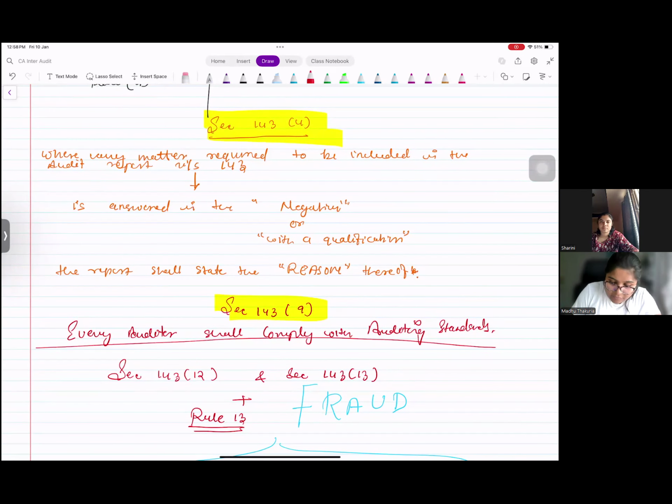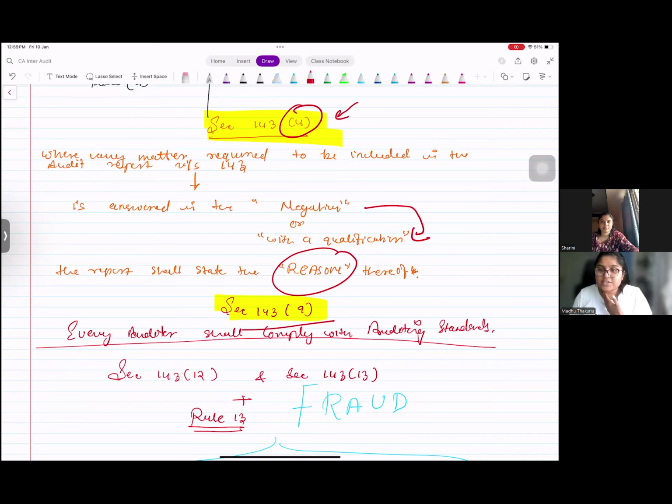Section 143 subsection 4 says that whenever, in any of these points, section 143 points, while you are making all those inquiries and reporting, if the answer is no in any of these cases, I mean non-compliance, so if the answer is negative or with a qualification in any of the inquiries that you are making in section 143, subsection 4 says you have to explain the reason why you are saying that. That is all.